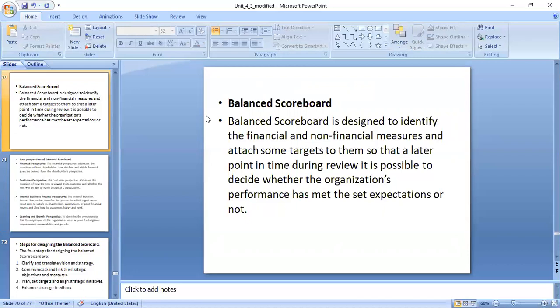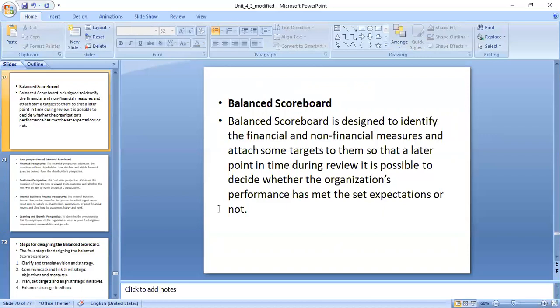balanced scorecard here. The balanced scorecard is designed to identify the financial and non-financial measures and attach some targets to them, so that at a later point in time during the review it is possible to decide whether the organization's performance has met the set expectations or not. What are the financial, how much you had planned, what are the non-financial, based on that achievement they will decide to give a promotion or not, or how your performance should be.